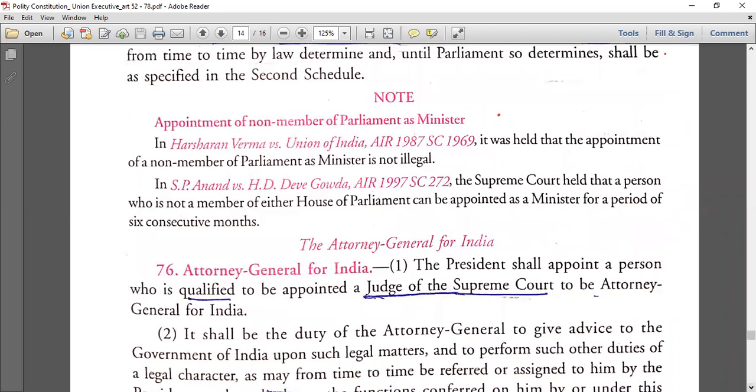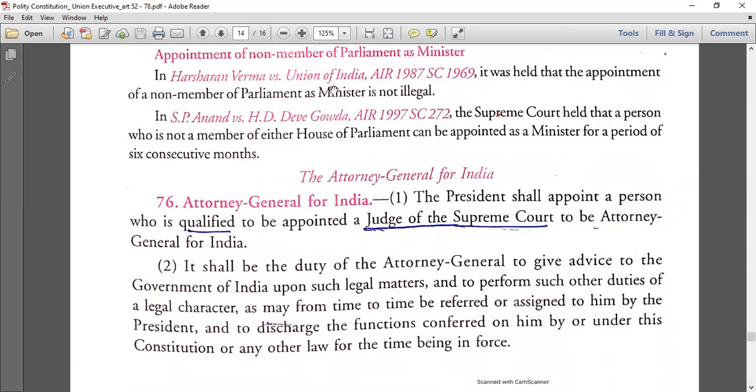So Attorney General of India is also a part of Union Executive, because we are reading the chapter of Union Executive. President, Vice President, Attorney General, these are all part of Union Executive. The President shall appoint a person who is qualified to be appointed Judge of Supreme Court. Who is qualified to be a Judge of a Supreme Court, usko appoint karega.